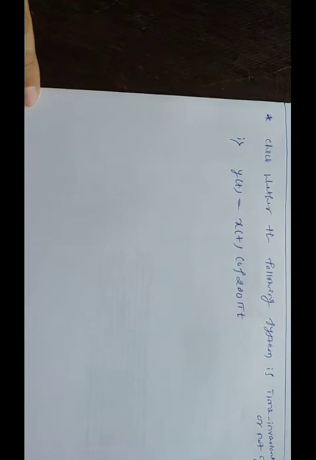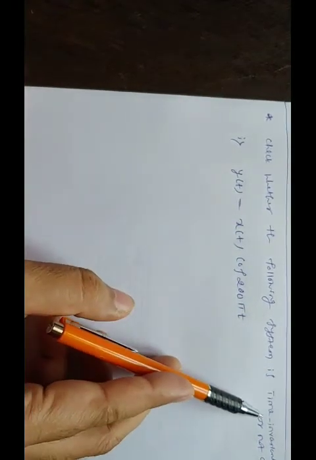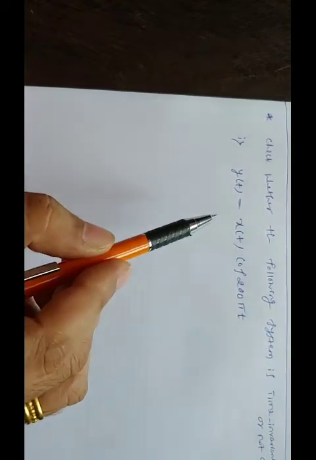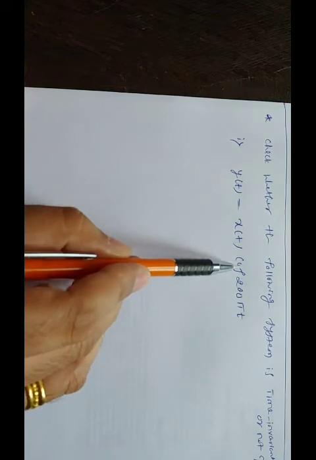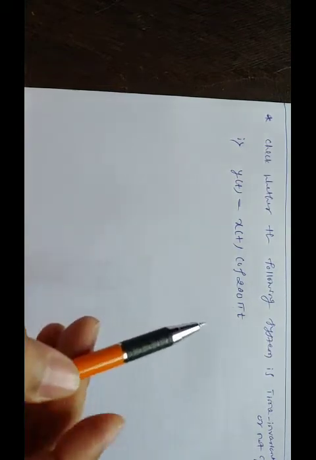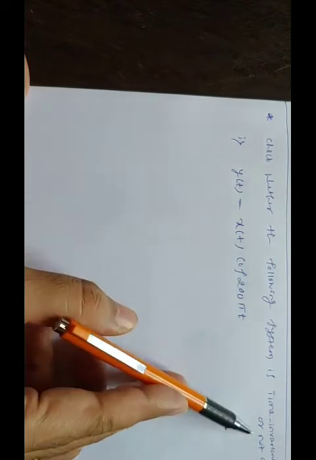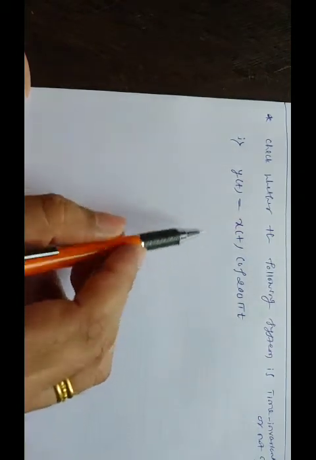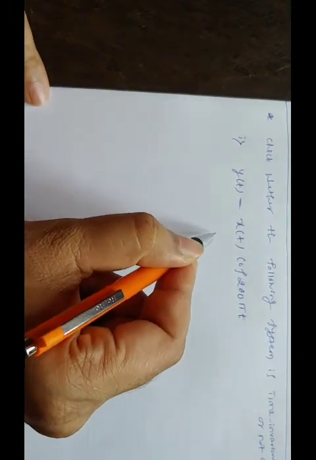So let us consider an example. Check whether the following system is time invariant or not. So the given problem is y of t equal to x of t into cos of 200 pi t. So we have to check whether this system is time invariant or not. So let us first understand the problem.